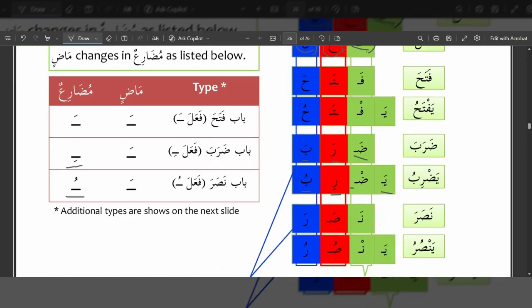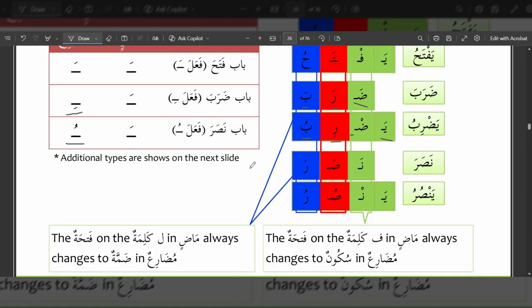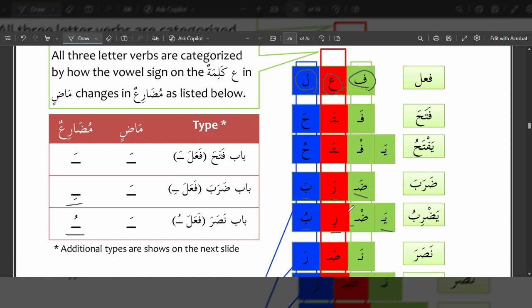It is also important to note before that the fatha on the lam kalima always changes to dhamma when it changes from madi to mudari. And the fatha on the fa kalima always changes to sukun when it changes from madi to mudari. But the ain kalima is not always the same. That is why it has been categorized into different babs. So we have bab fataha, where the vowel of the ain kalima remains fatha.